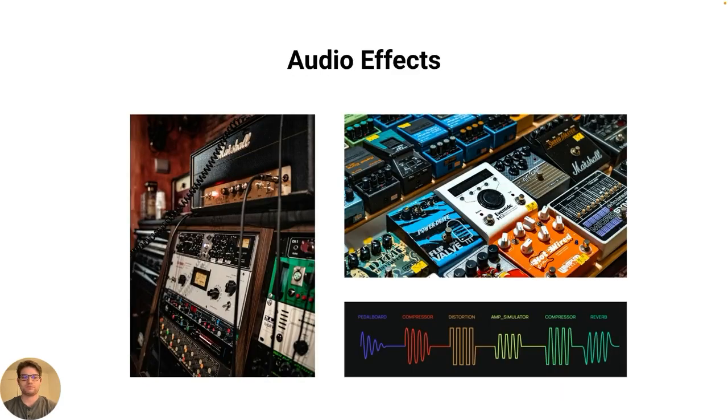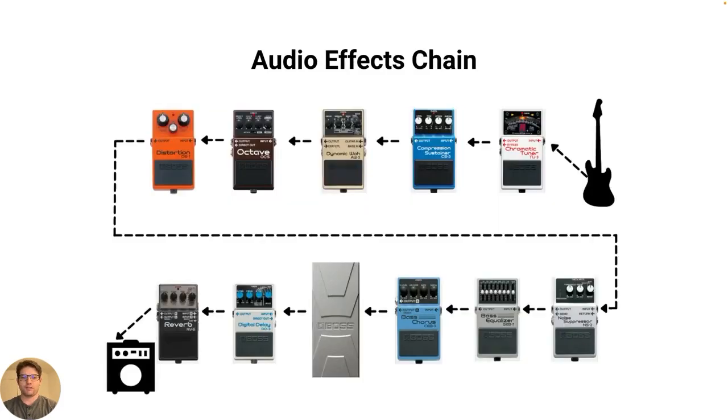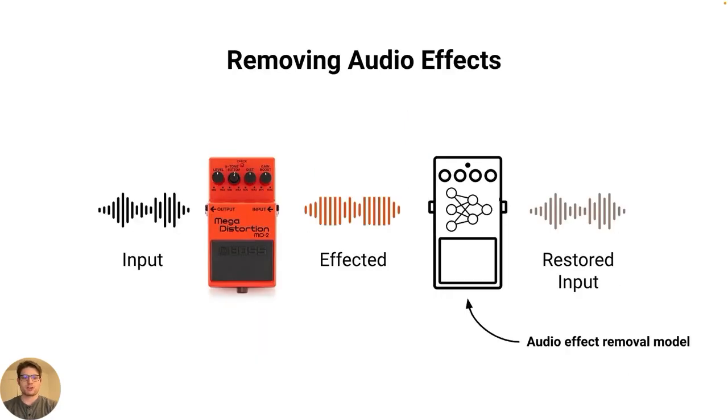First, some background. Audio effects are natural or synthetic manipulations of audio recordings and are ubiquitous tools in modern audio and music production. Some examples include reverb, delay, noise, and distortion. Often, multiple effects are combined, as seen in this guitar pedal example. Sometimes we would like to change or remove existing audio effects.